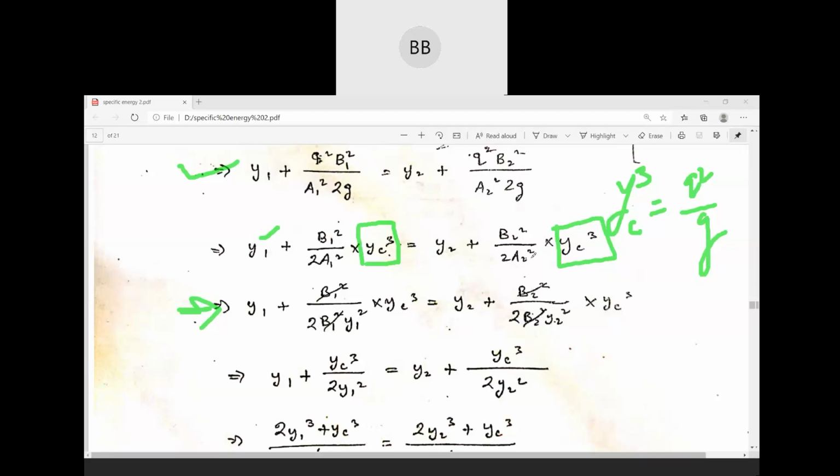Similarly here also, in place of A2, we can write B square multiplied by y2 square. Okay. So B square will be cancelled out. Here also B square will be cancelled out. Okay, you can write down the remaining. So you can see that the remaining will be y1 plus yc cube divided by twice y1 square. Here also y2 plus yc cube divided by twice y2 square.